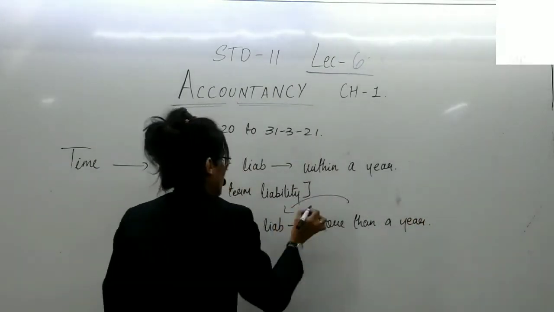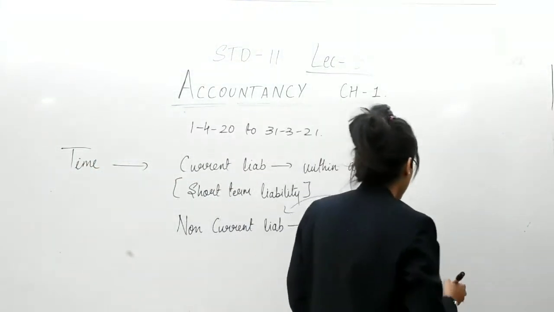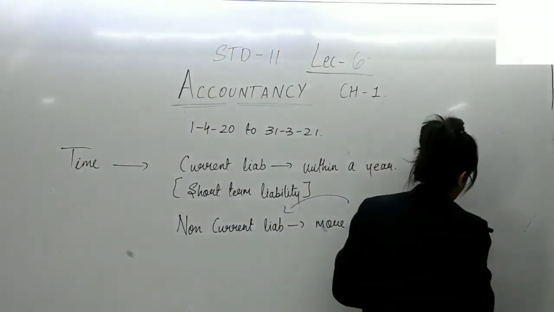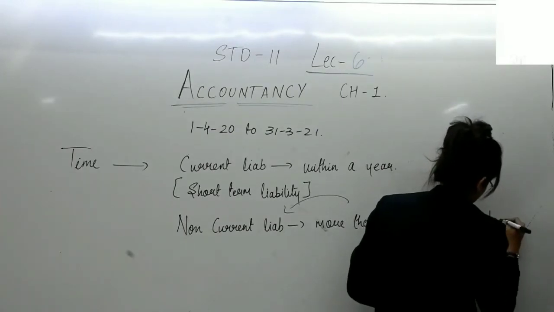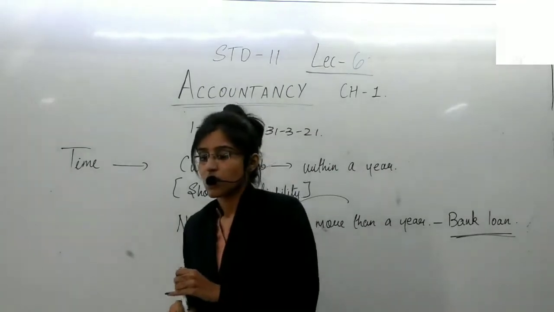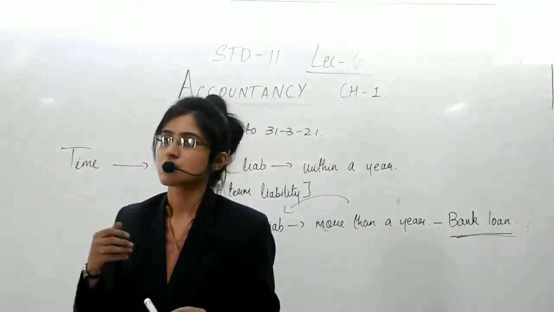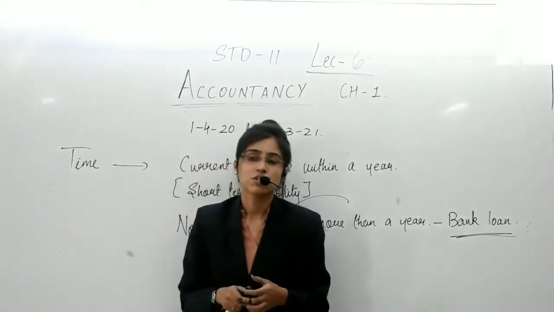Comes under the category of non-current liability. An example for this is a bank loan, a loan taken from a bank. Now, a loan is the amount that you have borrowed for your business for the fulfillment of a financial requirement.